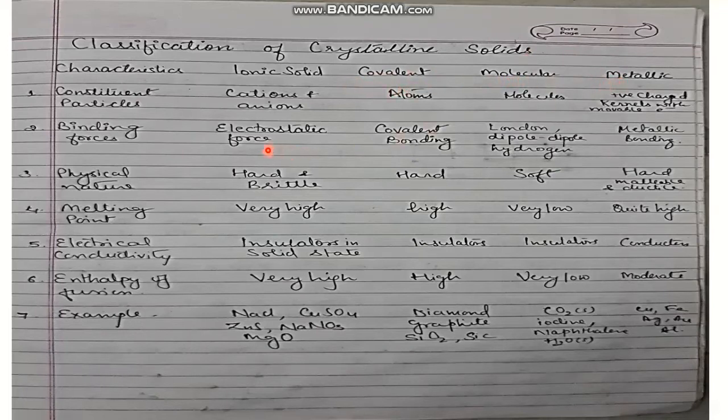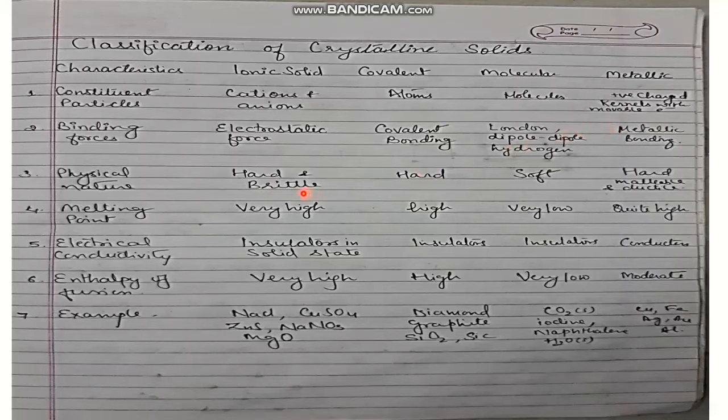As we know, the binding forces between cations and anions are very strong. So in ionic solids, we have strong electrostatic force of attraction. In covalent solids, we have covalent bonding between the atoms. But in molecular solids, there are London forces, that is dispersion force, dipole-dipole attraction, or hydrogen bonds between the molecules. In metallic solids, we have metallic bonds between the positively charged kernels and the movable electrons.